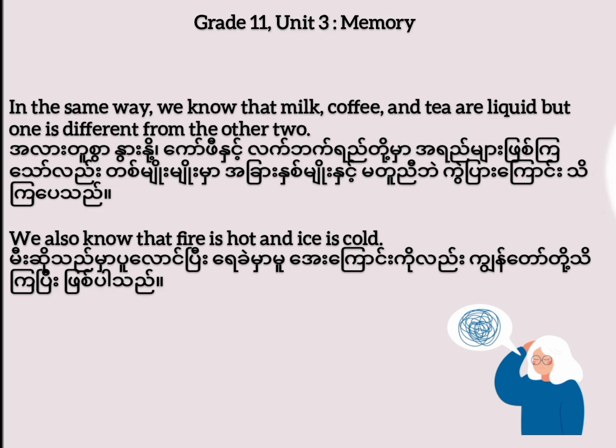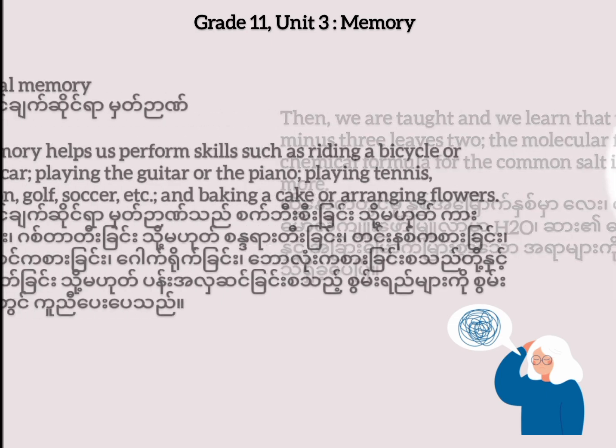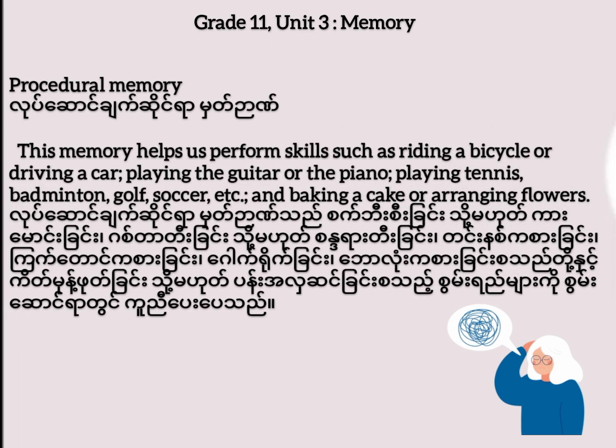We also know that fire is hot and ice is cold. Then, we are taught and we learn that 2 times 2 is 4, 5 minus 3 leaves 2, the molecular formula for water is H2O, the chemical formula for common salt is NaCl. And many, many more.